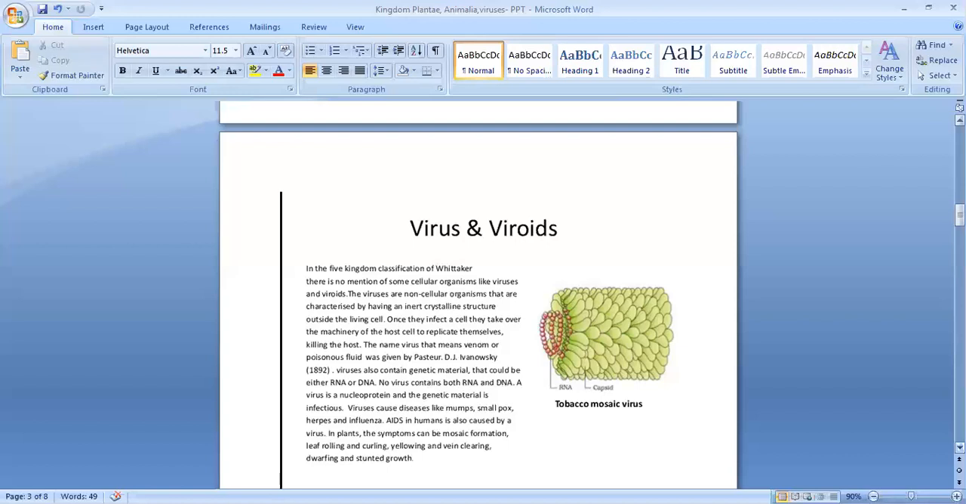In the case of plants, sometimes we can see the symptoms of viral diseases. What types of diseases? We can see mosaic disease, leaf rolling and curling, yellowing and vein clearing, and dwarfing and stunted growth. These are all viral diseases we can see in plants. So like animals, plants also get viral diseases. So that is about the virus.